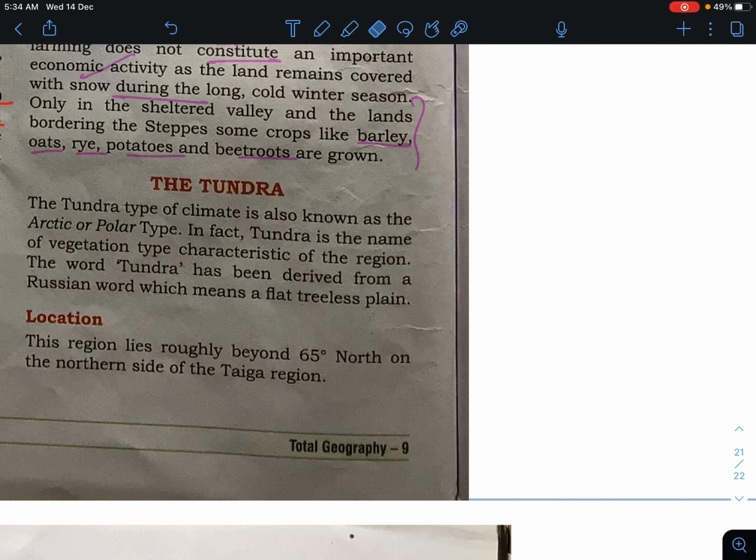Since we are going through the topic of natural regions of the world, in this class we are going to cover the Tundra region. Tundra type of climate is also known as Arctic or polar type of climate. Okay, so you have to remember that Tundra type of climate is also known as Arctic or polar type of climate.